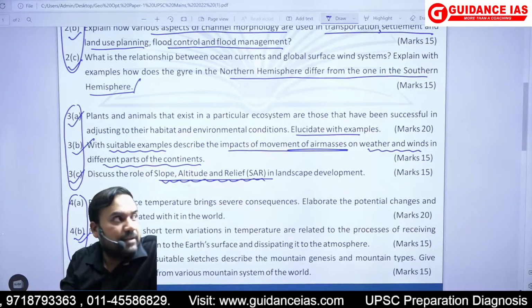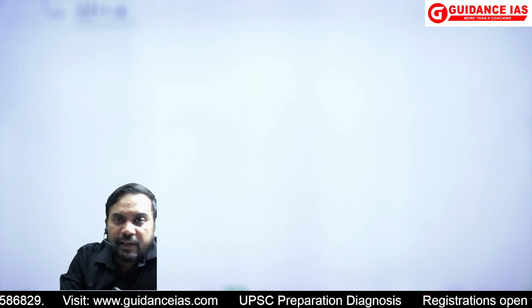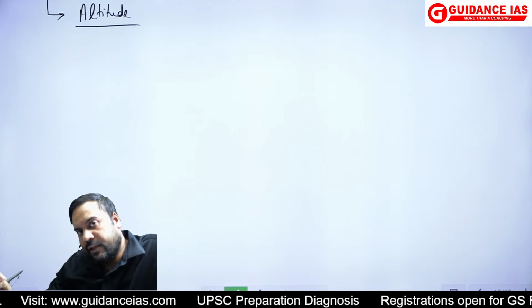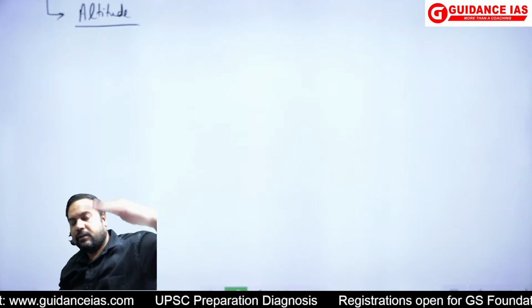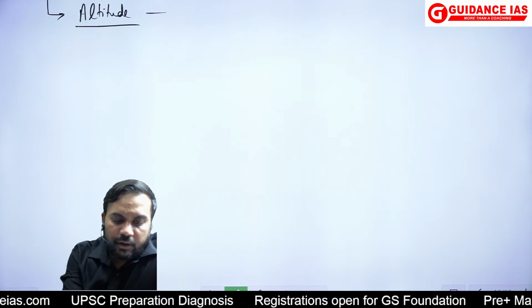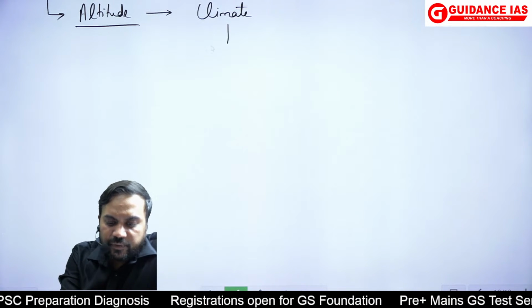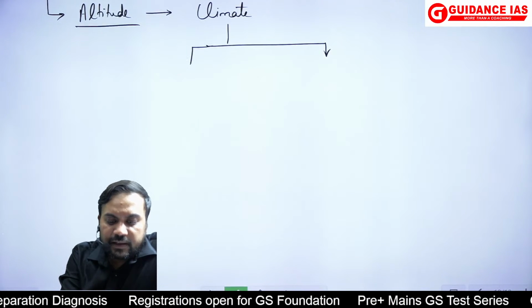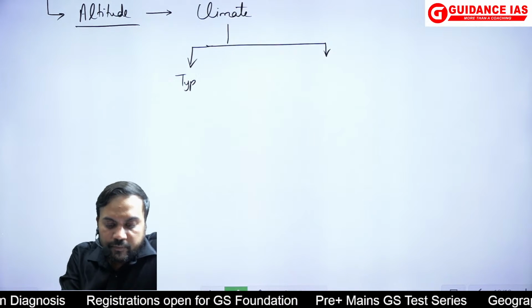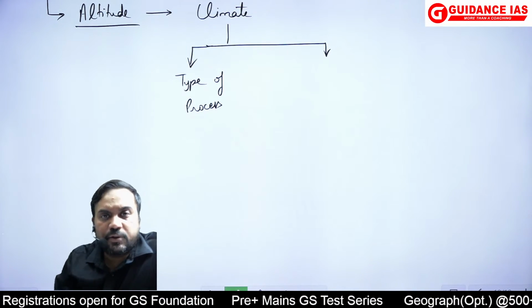Similarly, then there is the factor of altitude. So how does the altitude affect? Remember when I was teaching Davis, how I had explained that altitude affects the climate. And as it affects the climate, it affects the type of geomorphic process which is operating.